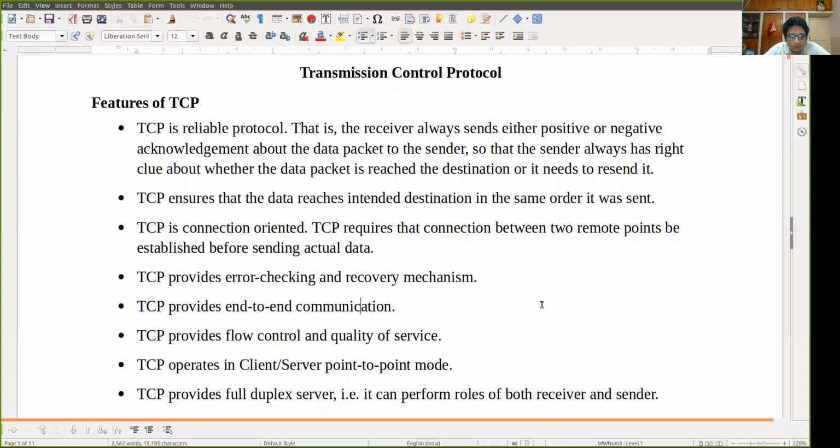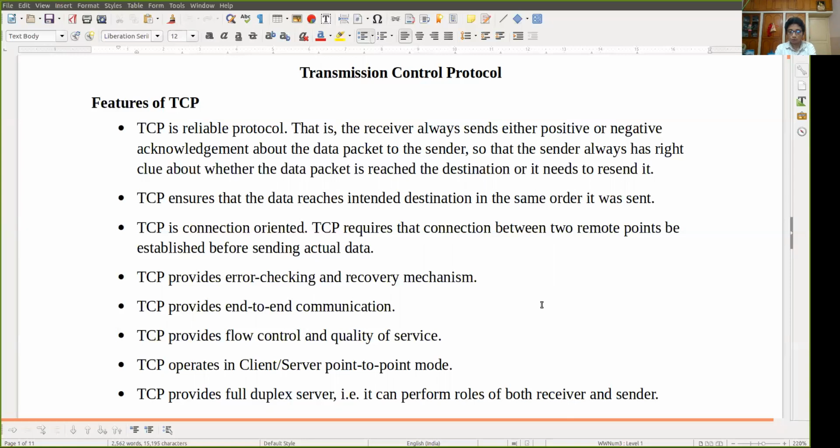Next, TCP provides error checking and error recovery mechanism. It provides end-to-end communication. Next, TCP provides flow control and quality of service. When I say flow control, it means how much data you can send before getting an acknowledgement from the receiver.